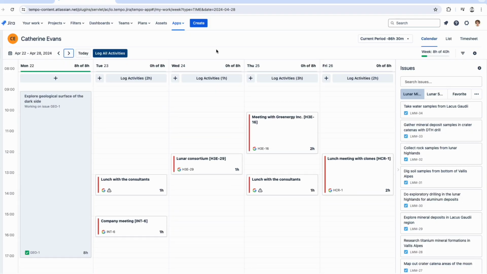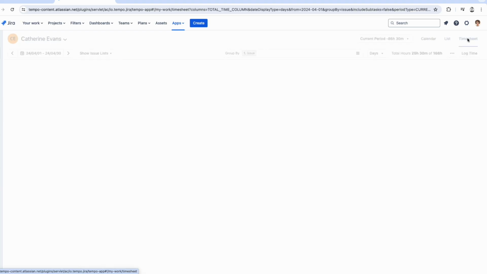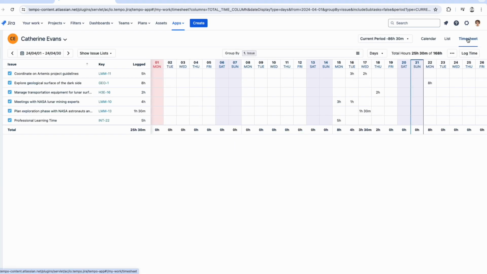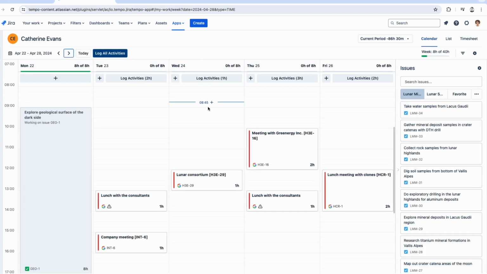Again, here we are in My Work. Let's have a quick look at the different views that we can be in here. Right now we're in the calendar view, but if we go to the top right, we can also go to the list view and the timesheet view. All these views have benefits of their own, and I encourage you to take a peek at all of them. For this demo, we're going to hang out in the calendar view.